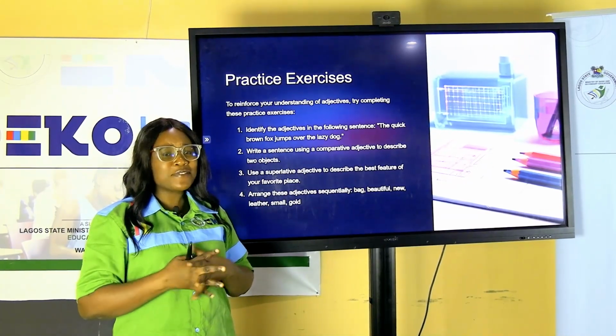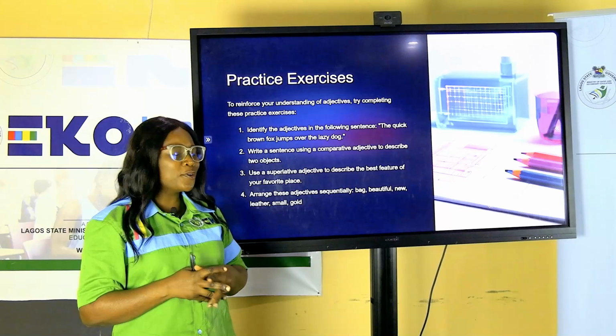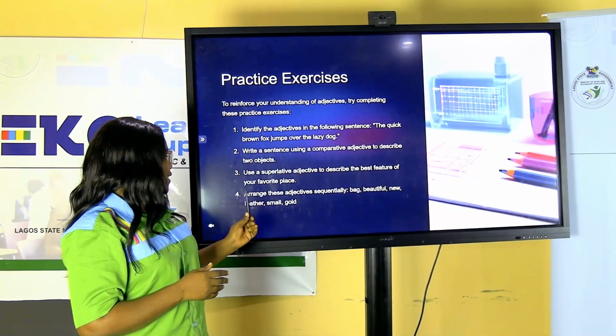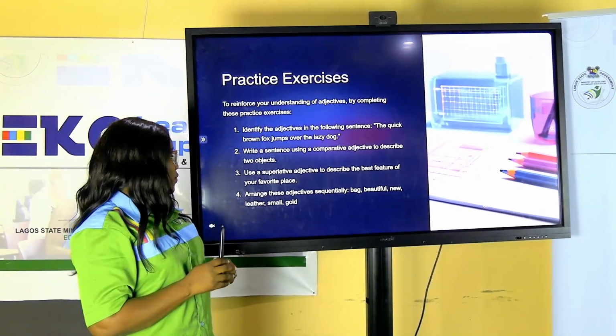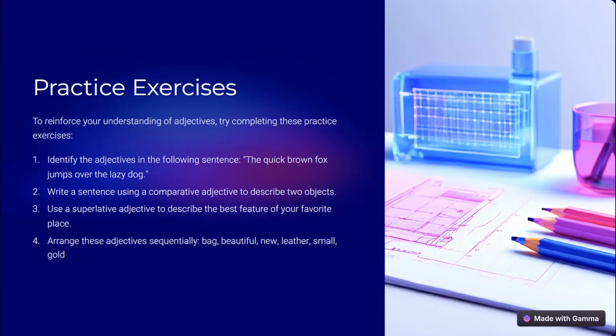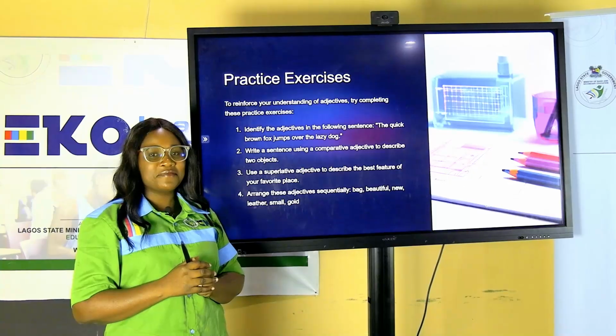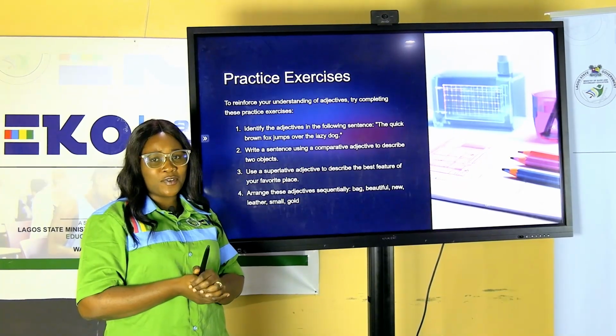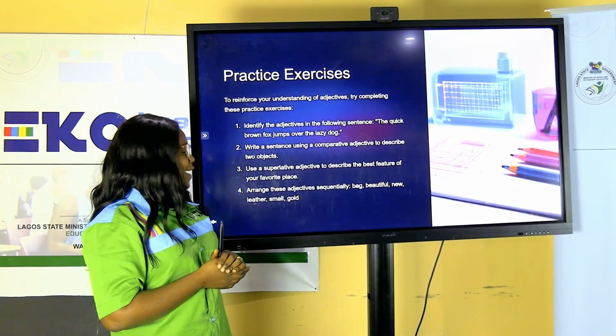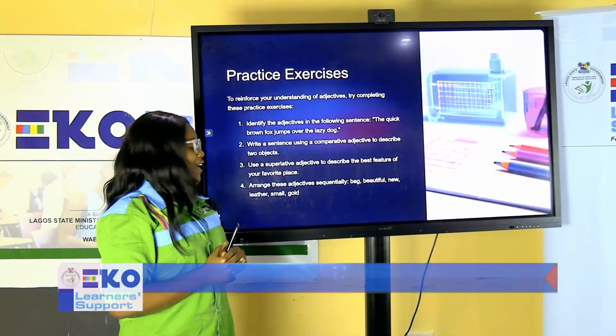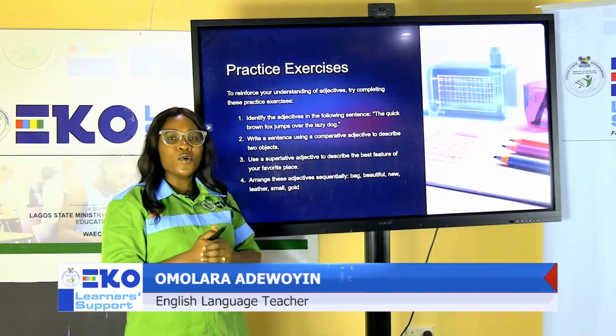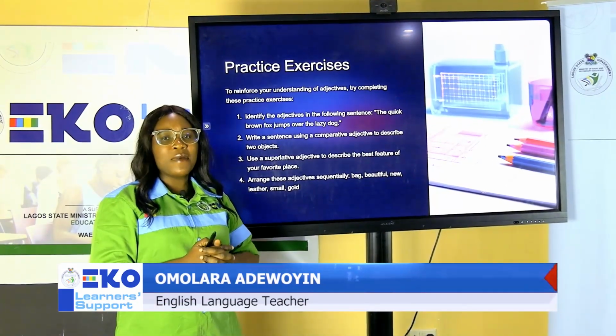Do you have something like that? Good job if you have that. Let's move on to question number 3. Use a superlative adjective to describe the best feature of a favorite place. What's your favorite place, first of all? Okay, so I have the sentence: the glass house is the most beautiful area in my house.